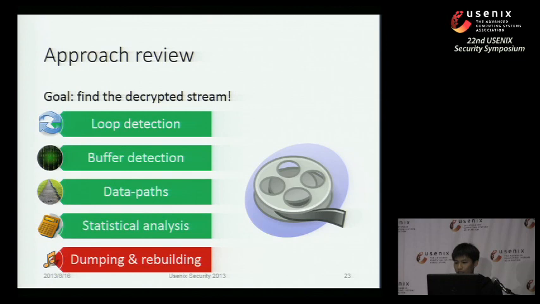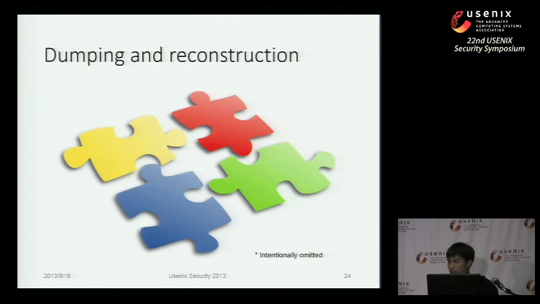Okay, so here comes the final step. It's called data dumping and media file reconstruction. Well, in Movie Stealer, we show that with knowledge of the target codecs as well as the media file container format, automatic reconstruction is totally feasible. However, we have a footnote here which says "intentionally omitted." We're going to explain that later. And we have done that on all the platforms that we selected in our experiments. I will show you what those DRM platforms are in our experimental results section.